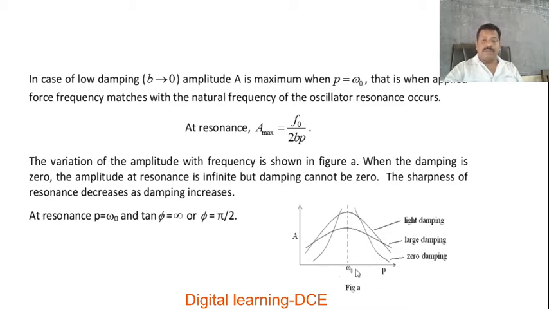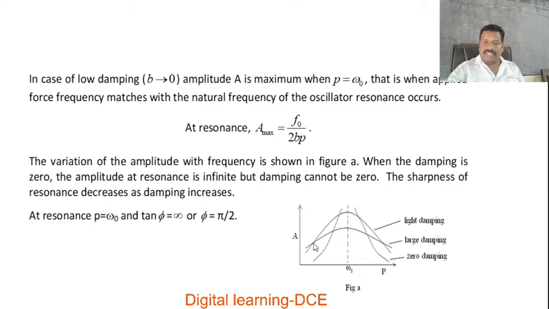When P is equal to omega naught and there is no damping, that is what we call zero damping. We find that the sharpness of resonance is infinite. These two lines meet at infinity, at low and higher frequencies. As the damping increases, the sharpness of resonance decreases. For light damping, we get this type of curve. If you increase the damping, for the large damping case, we get this third curve.